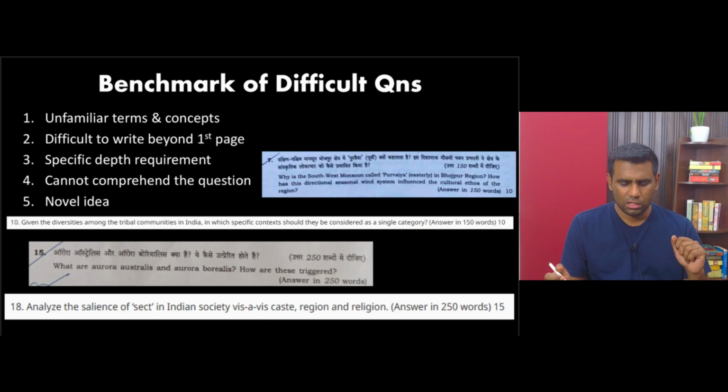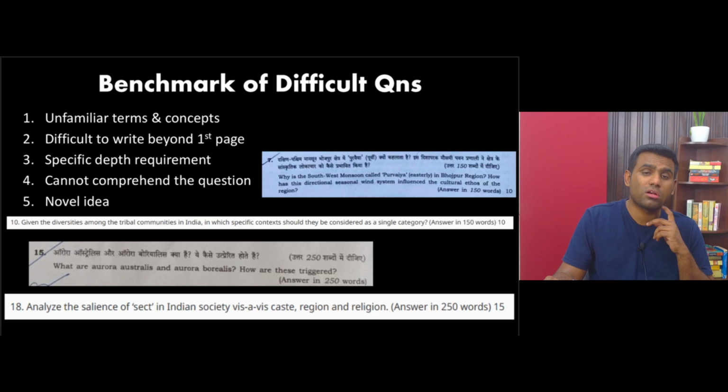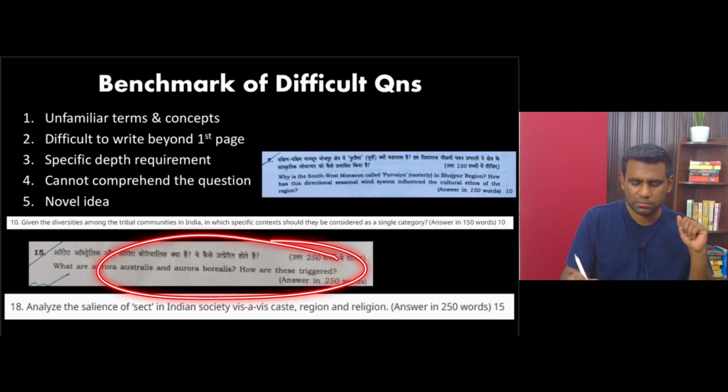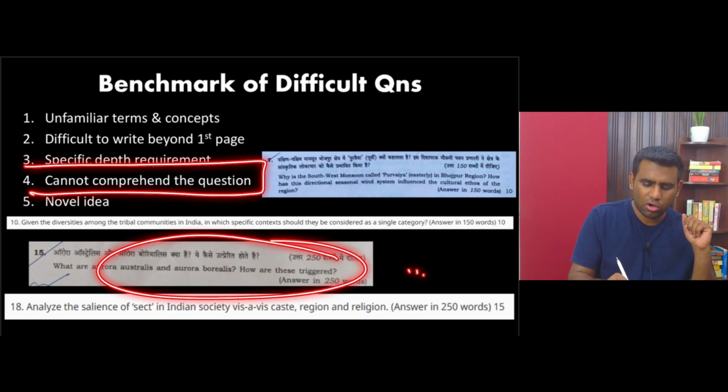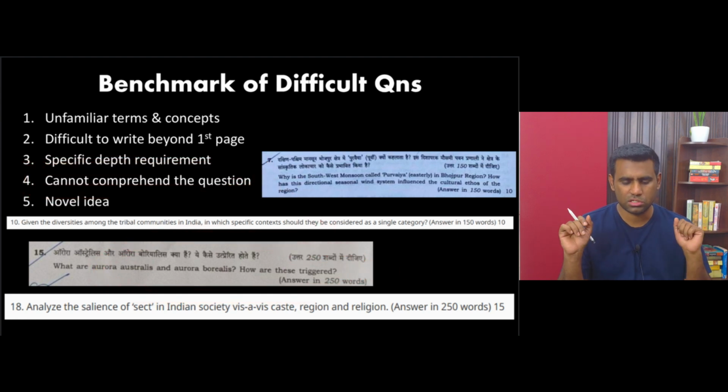Okay? And the question like, what are aurora australis or aurora borealis? How are these triggered? Yes, some of the aspirants may have got these kind of terms perfectly right. They could have understood it as northern lights and southern lights, but not really many would have been able to interpret this question, right? So when you cannot even comprehend a particular question, then the question paper becomes difficult in nature. Do we have any such question this year? Not a single question. Every question is direct, straightforward. There is no problem in comprehending the questions, right?